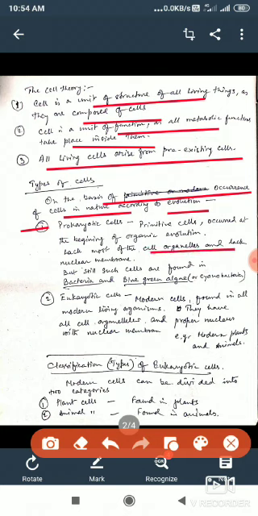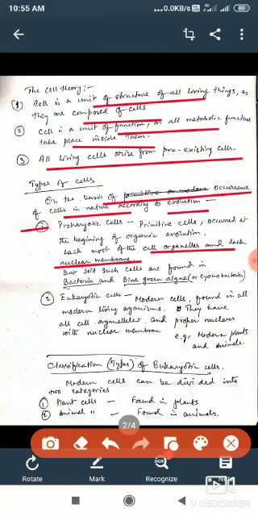Cell organelles are almost absent, and the nucleus is also not well defined because they lack a nuclear membrane. So you cannot say that they have a proper nucleus, but nuclear material was there. Such cells are still found in bacteria and blue-green algae. Nowadays they are still available in such primitive organisms.